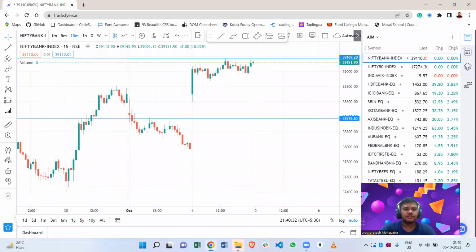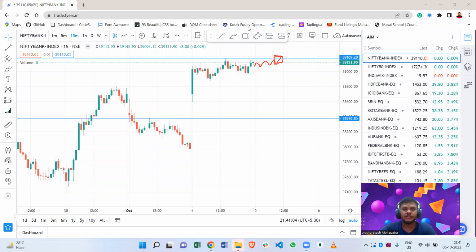As you can see, on Tuesday the market gap opens up, and after that it continues to go up, and then it goes sideways for almost 3.5 hours, and it closes around 39,120. If tomorrow the market opens flat or gap up, let's assume it opens flat, then we can easily trade when it crosses 39,170 to 39,200.